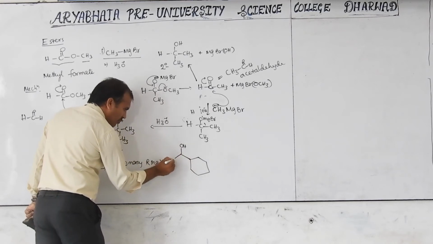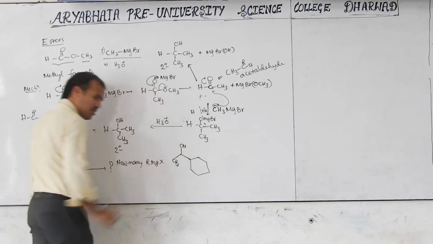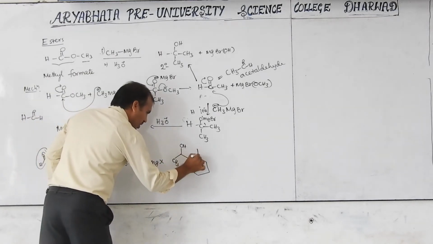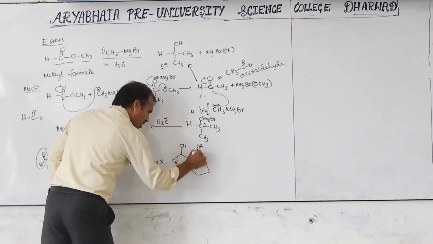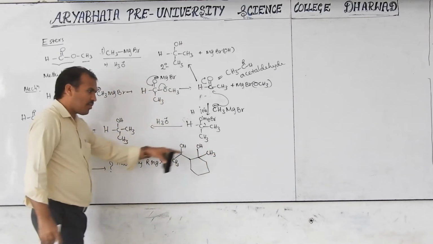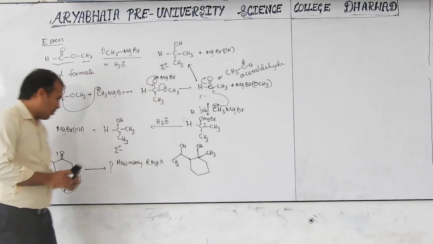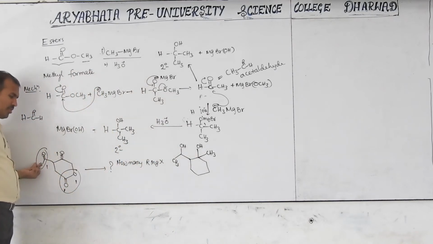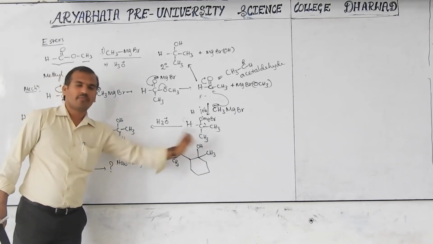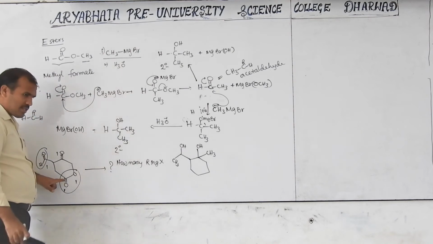This CH comes from the Grignard reaction. Here, this ketone will convert to tertiary alcohol, and this methyl group comes from the Grignard reaction. Here 1 mole Grignard reagent, here 1 mole Grignard reagent. This CH3 comes from where? From Grignard reagent.